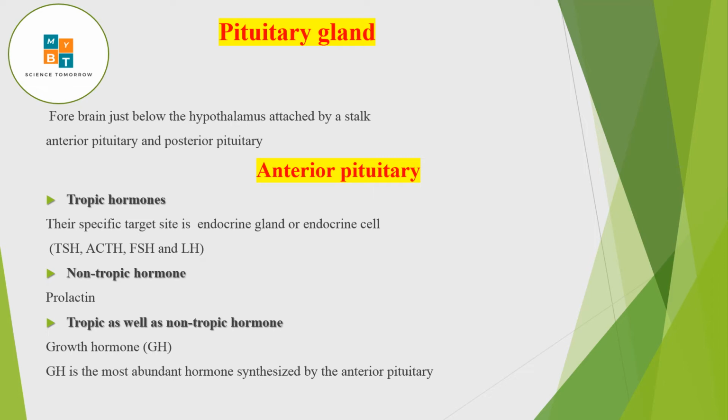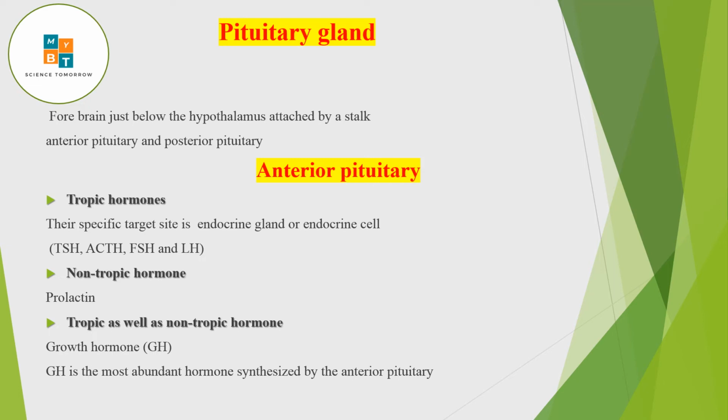And we have a non-trophic hormone, that is prolactin. It acts on the mammary gland, and it is not an endocrine gland. All right, mammary gland is not endocrine. So please remember, sometimes you will confuse the mammary gland. It's also a gland, but this is not an endocrine gland. The prolactin will stimulate the production of milk. So it is not a trophic hormone, so you call it a non-trophic hormone.